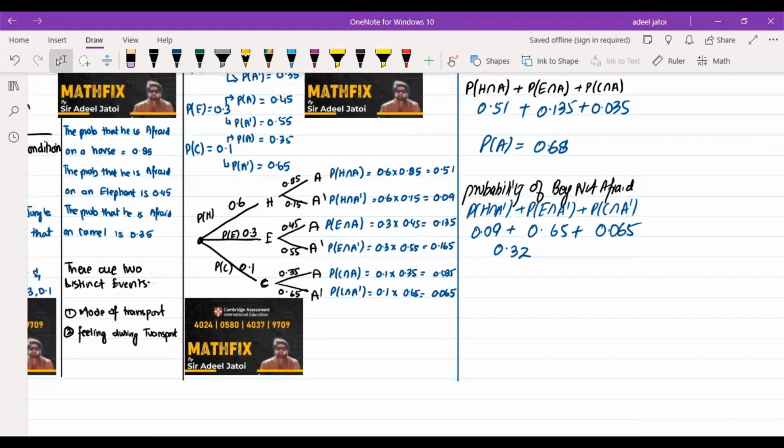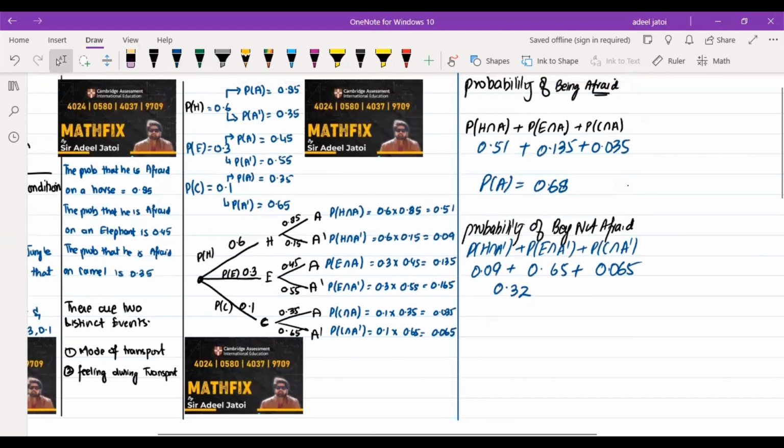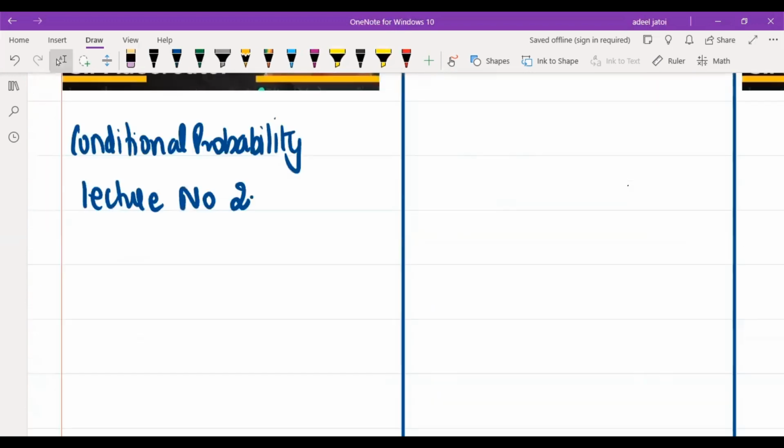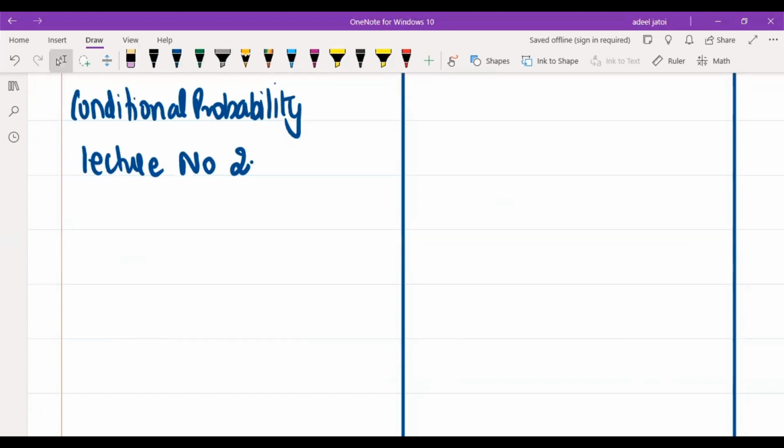Considering that, we calculated the total probability of afraid, which we found to be 0.68, and the total probability of being not afraid, which was 0.32. Now, when we talk about conditional probability, we talk about the probability of an event under a given condition. So that means, let's say that given that